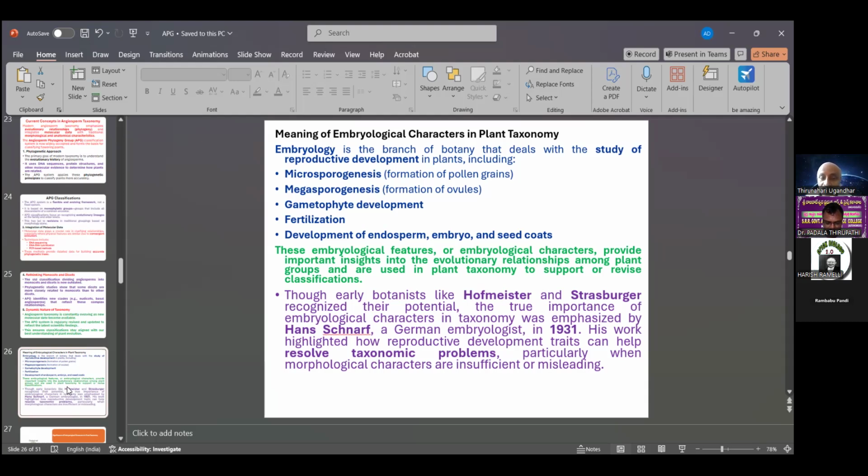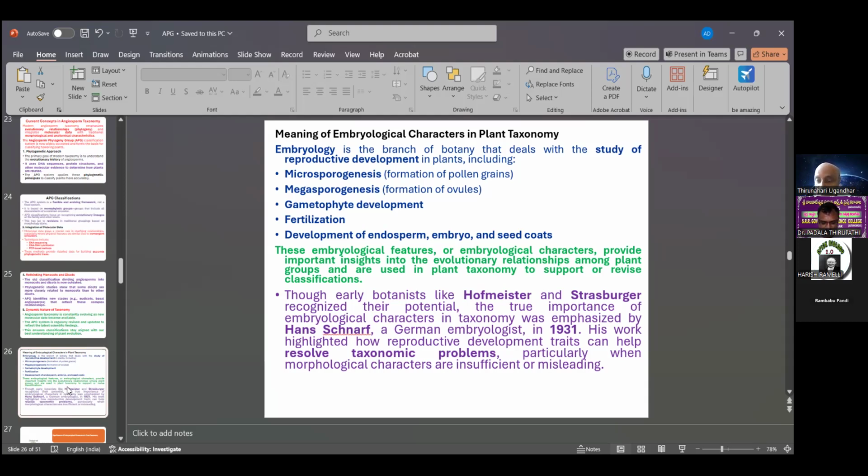Very early botanists like Hofmeister and Strasburger recognized the true importance of embryological characters in taxonomy. They are also pioneers among botanists on whose work the APG system of classification is based. They related chromosome number and chromosome characters to plant taxonomy. That was the first embryological information. The use of embryological characters in taxonomy was emphasized by a German embryologist in 1931. His work is highlighted now.